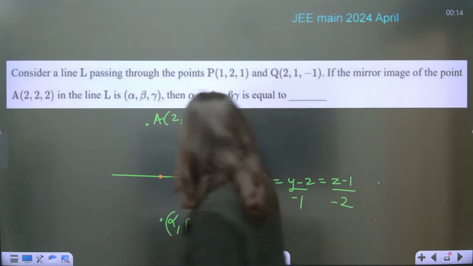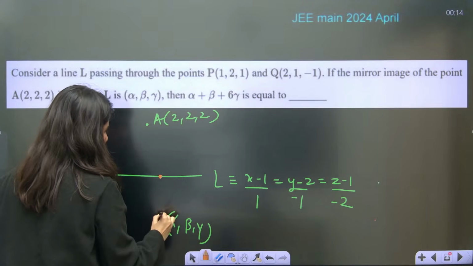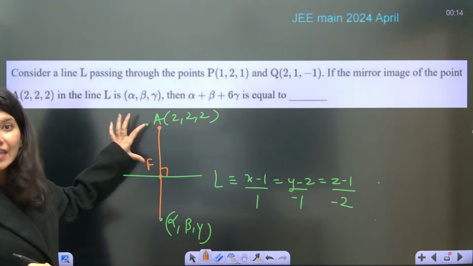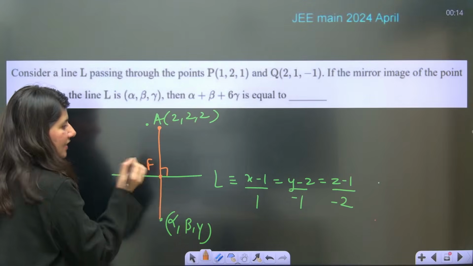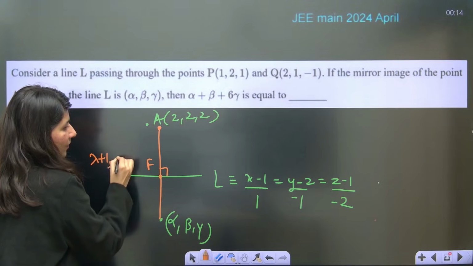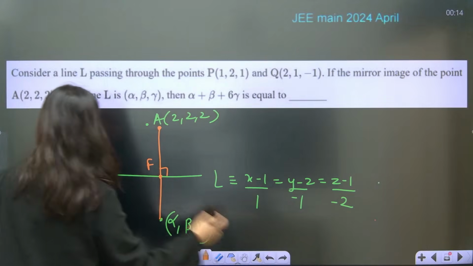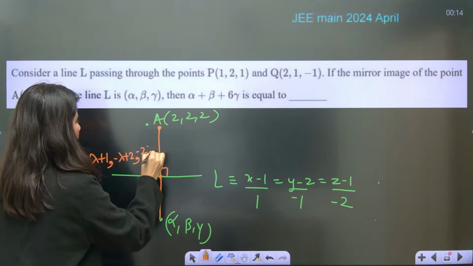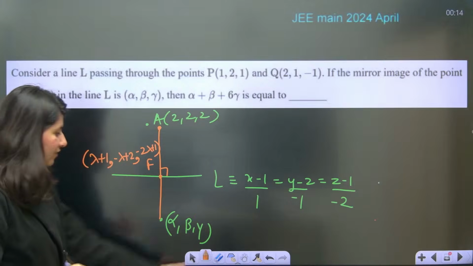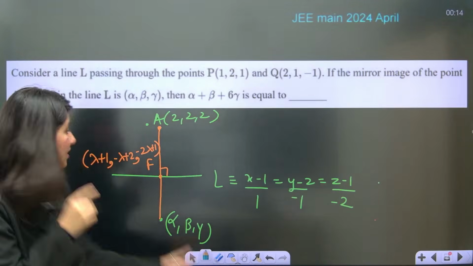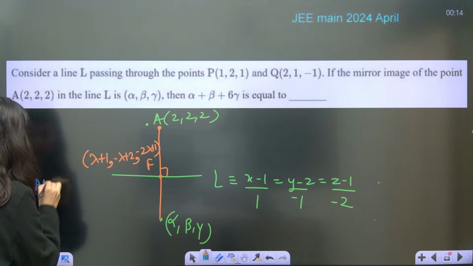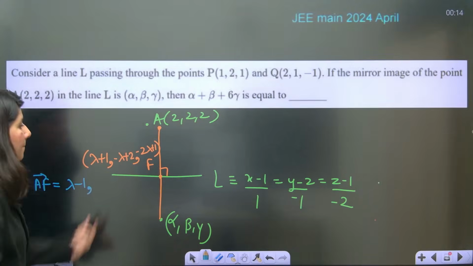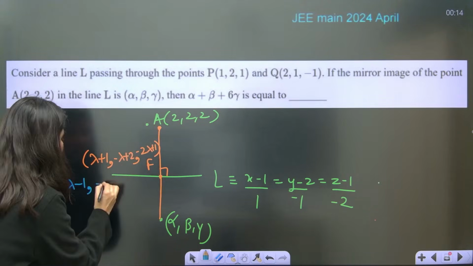So again, this is your point A, we have to get F, the AF vector. So F, assume a point on the line, step number 1: lambda plus 1, then minus lambda plus 2, then minus 2 lambda plus 1. This is your F. Now AF vector, can anybody tell me? Lambda plus 1 minus 2, so it will be lambda minus 1. Minus lambda plus 2 minus 2, so this is minus lambda directly.